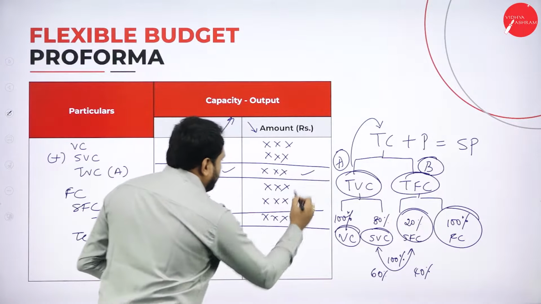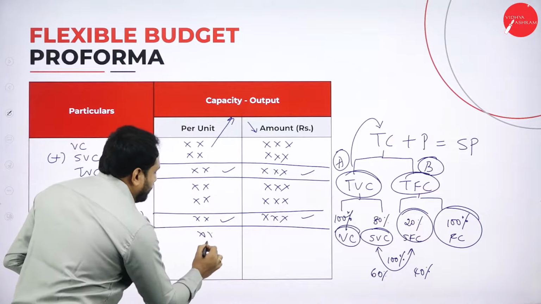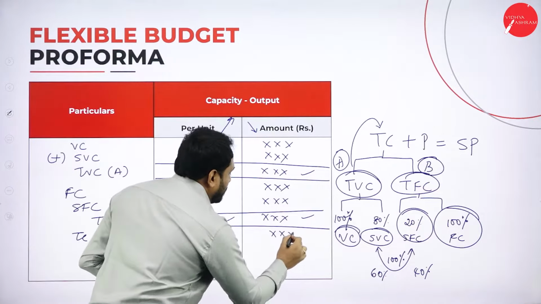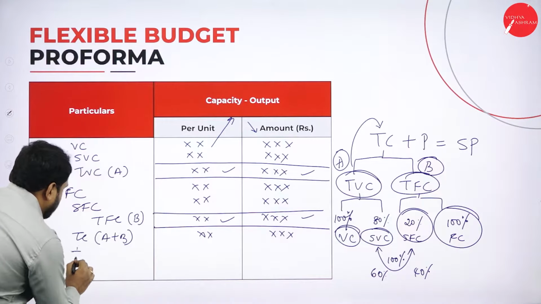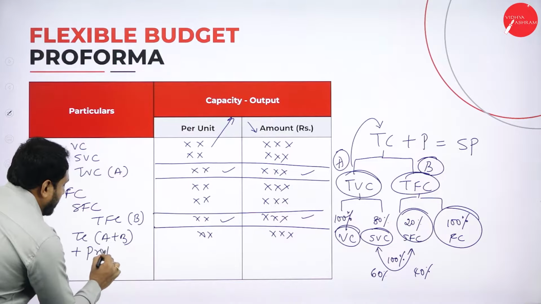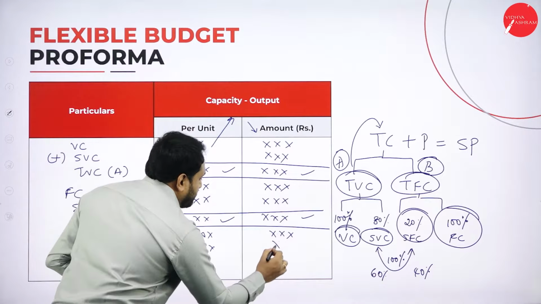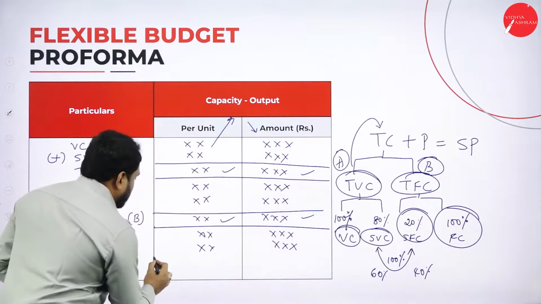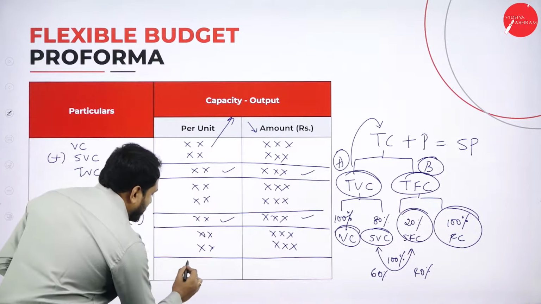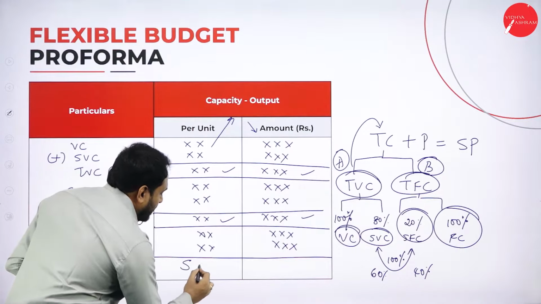These two, if you add them, you will get the per unit and the amount. After that, here plus profit. See here, everywhere we are supposed to add, then we will get the amount, that is, for per unit it is called selling price, right?